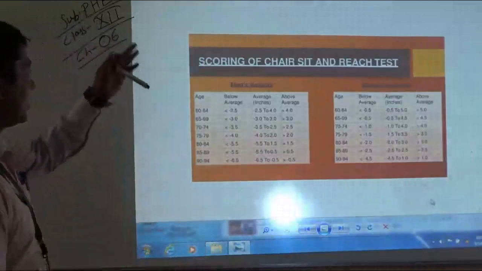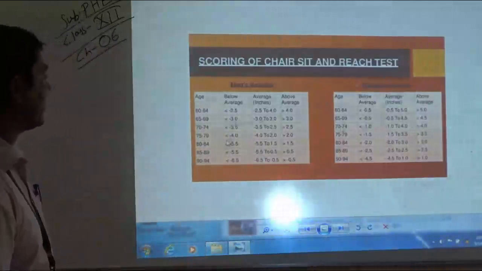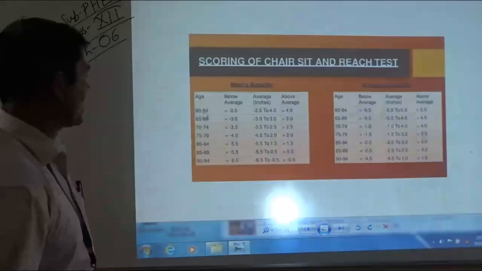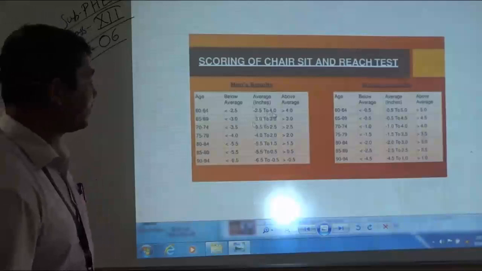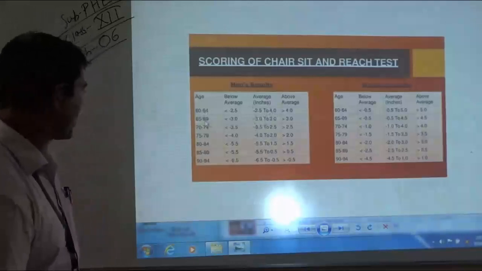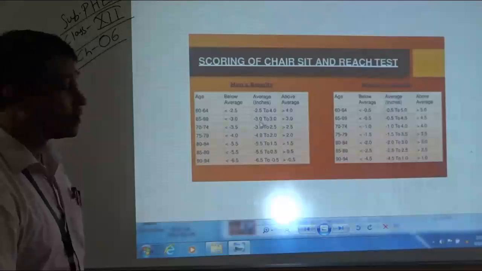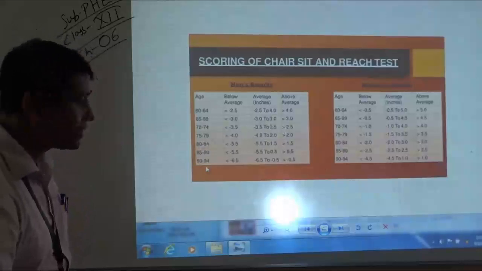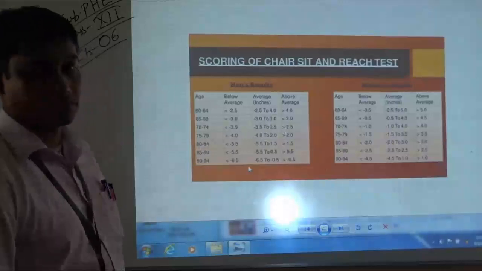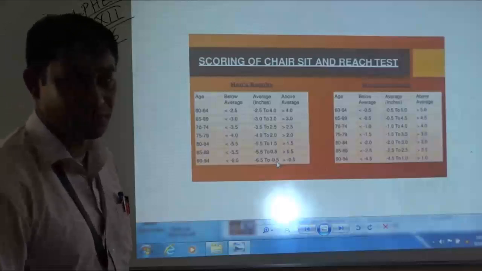Next is the chart, students. You can see it for the men and the women category. For the 60 to 64 age category, it is minus 2.5 to plus 4. For 65 to 69, it is minus 3 centimeter to plus 3 centimeter. Likewise, for the 90 to 94 age category, it is minus 6.5 to minus 0.5.